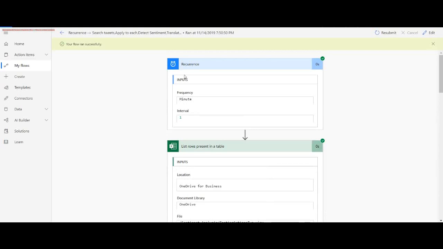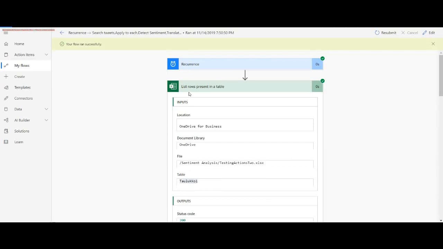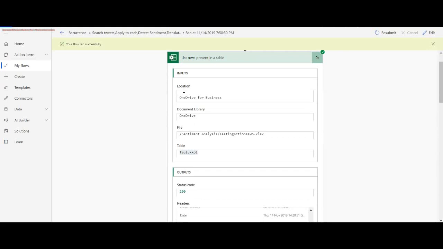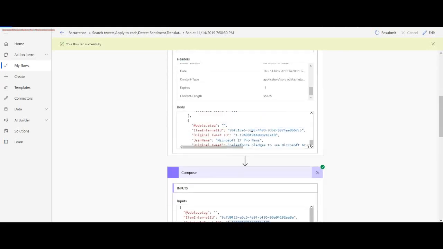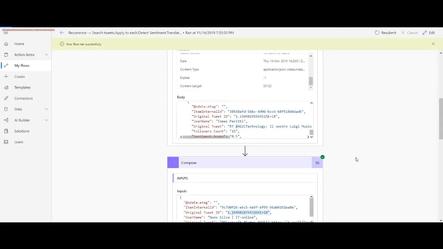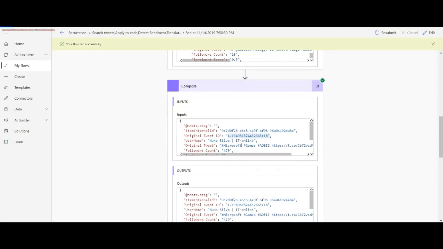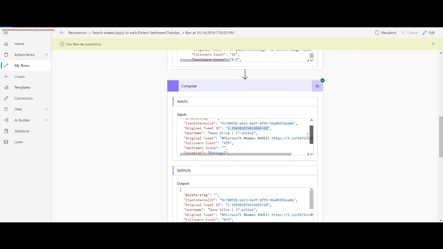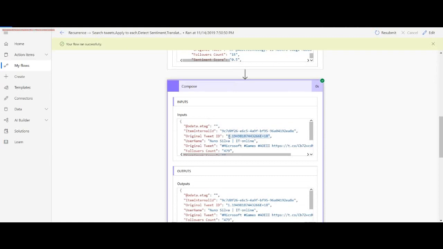So recurrence is simple. In list rows present in a table, I have all the records fetched, and in compose I have fetched only one record, which is the last record, and this is the original tweet ID which is passed as a since ID.